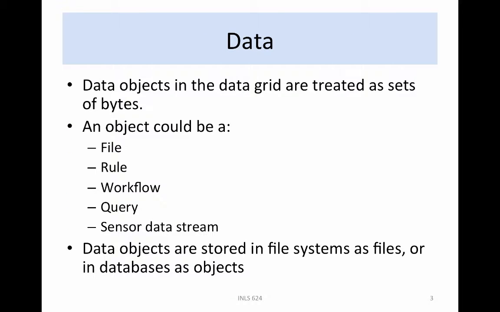The management of data then reduces to the management of strings of bits. There is no information associated with the string of bits. An object could be a file or a rule or a workflow or an application or query or a data sensor stream. All of these objects can be stored as a string of bits. The strings of bits can be stored in file systems as files or in databases as binary objects or on tapes or in object stores.